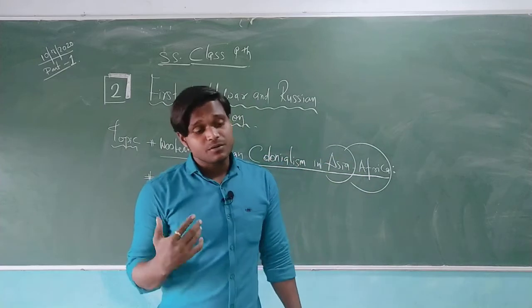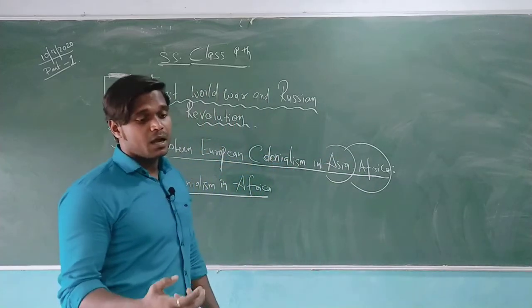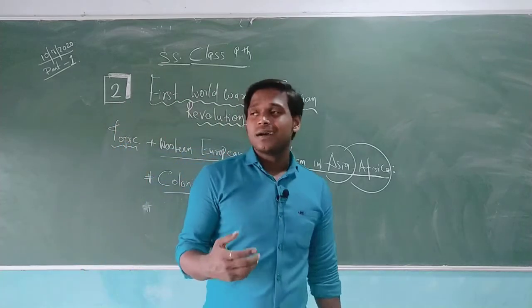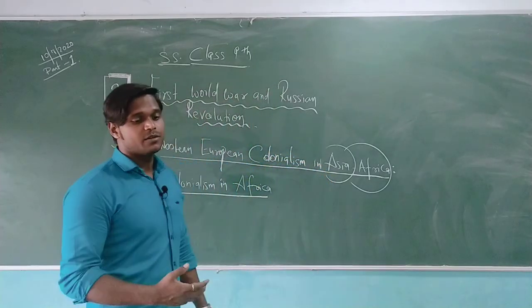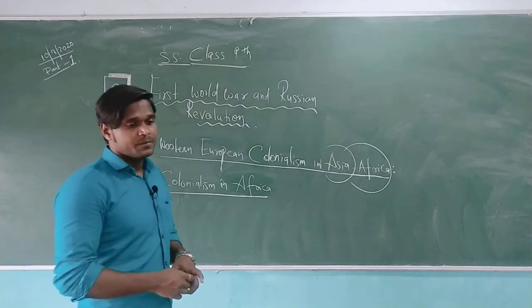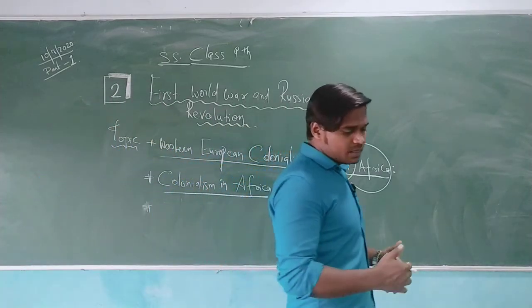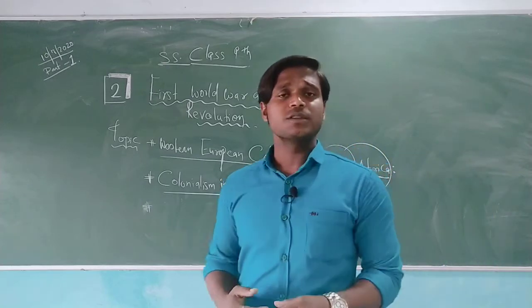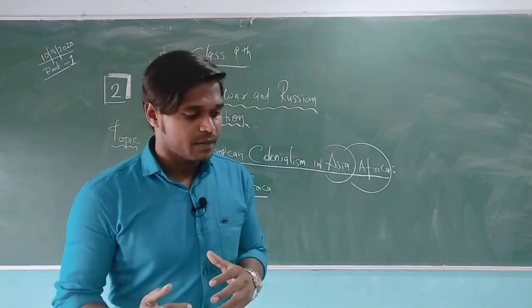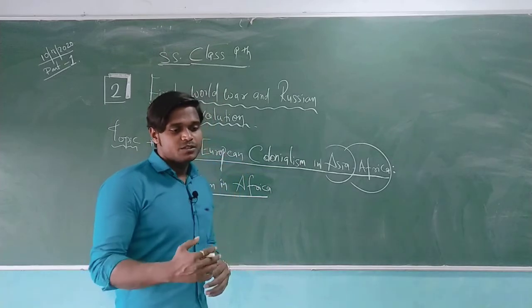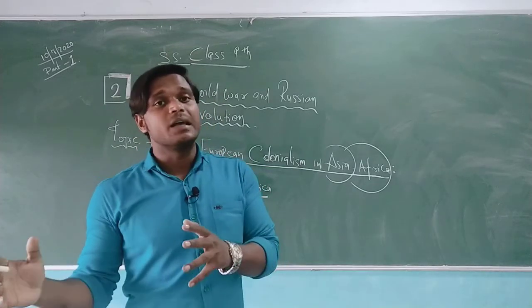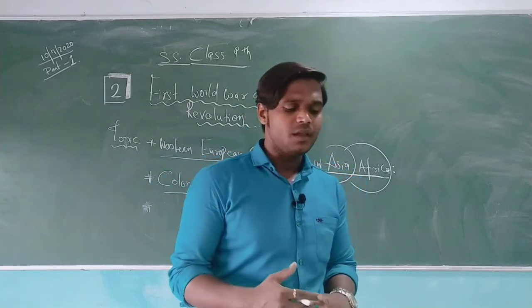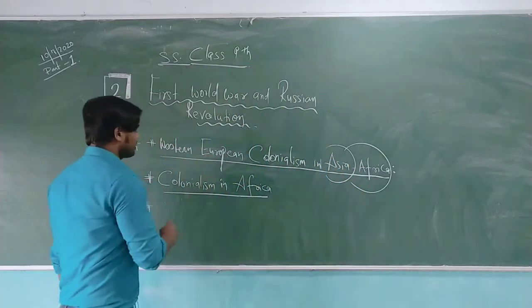So later Sri Lanka was also there. They captured Sri Lanka, Myanmar, which is called Burma, Singapore, Malaya, that is Malaysia, and some part of China also. But due to the opium trade with China, there was a war in 1839. Opium trade means there was a very strong opposition related to the trade in China. Again there was a war with China, which is known as the Opium War history. So moving ahead, let's talk about China.